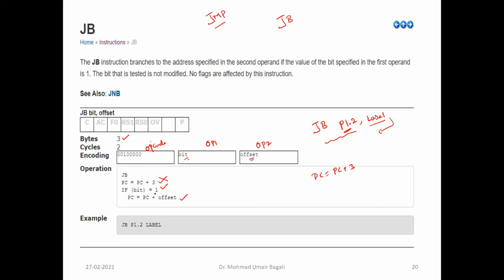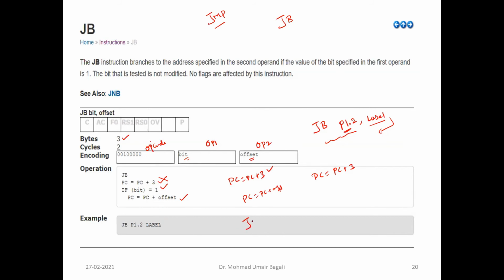By default, PC is equal to PC plus 3. Whether to follow this or not depends upon this condition. If the condition is met, then it will update with a new PC is equal to PC plus offset. Otherwise, it will not update, and PC is equal to PC plus 3 is executed.